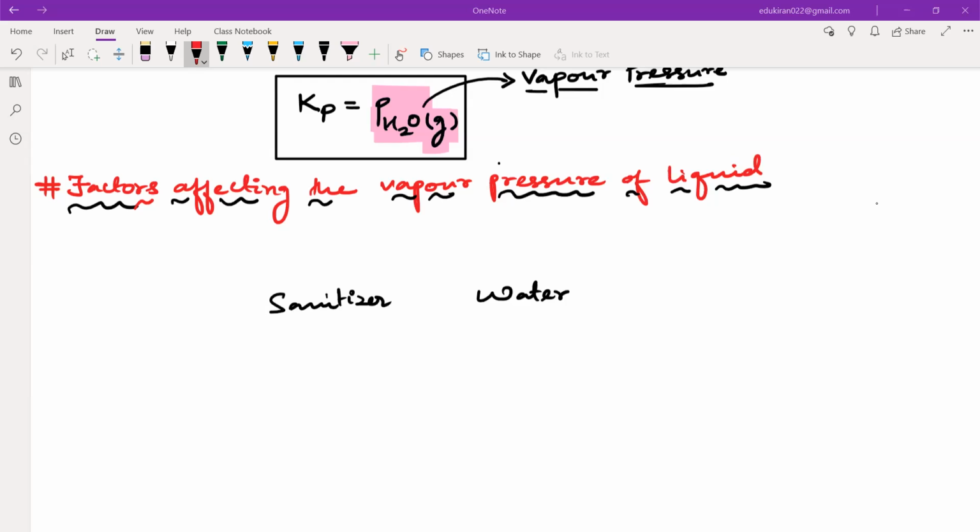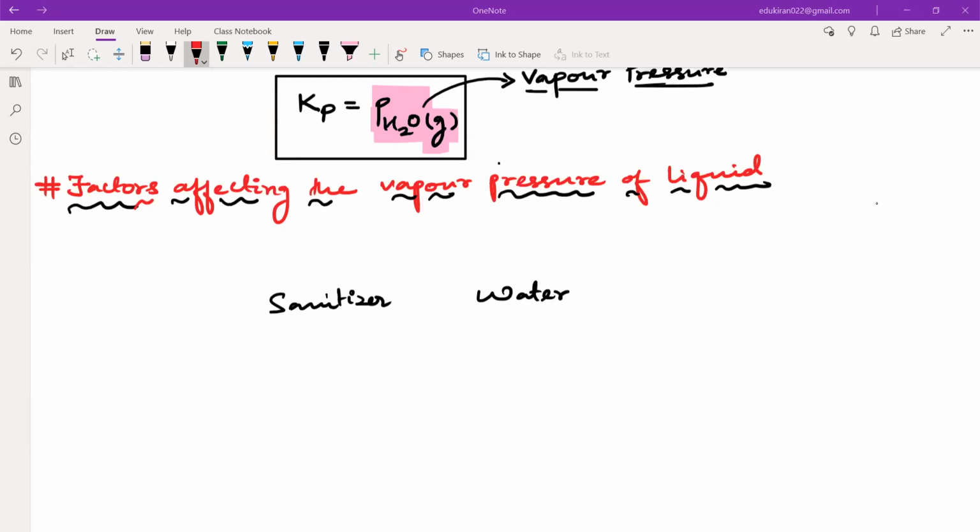Is that clear? Yes or no? Yes, sir. We will look at the ease of evaporation, which is getting evaporated more easily. If it is getting evaporated more easily, that means more vapor pressure also. Now you tell me, if you take water and rub it on your hands, your hand will be wet or dry? All of you agree, right? But what if you take the same amount of sanitizer and you rub it over your hand? Your hand will be wet or dry?